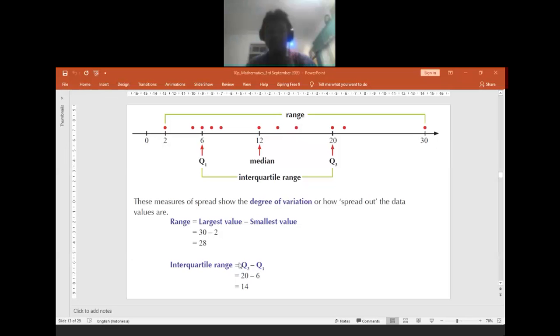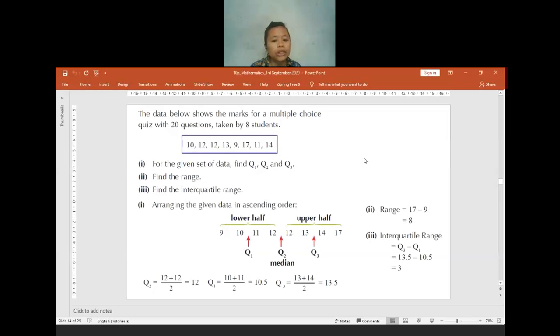Okay, sorry. For the median, we have to find the middle one. Sorry, we just discussed the interquartile range. For the interquartile range, we have to find the difference between the upper quartile and the lower quartile. For the range, we have to find the difference between the largest value and the smallest value. Is there anyone having any question? No? Okay. If no question, I will move to the example question.